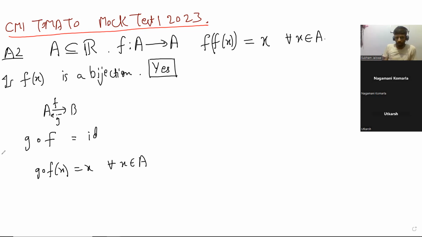So just from here, can you say anything about f? Can you say it is bijective or it is 1-1? We have some two sets A and B, and we have f of g of x is equal to identity, and we don't know anything else apart from that. So what can we say about f from here?